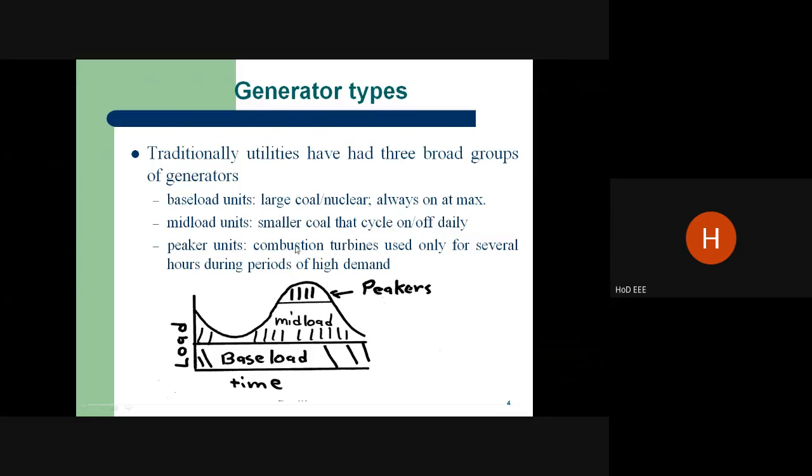So what is the concept behind these three plants? Base load plants have the capability to run all the time without disturbance. What are mid-load plants? They can run anytime, and you can switch them off or on. Another one is the peaker units, units with a smaller capacity that have the ability to take the load at peak demand.